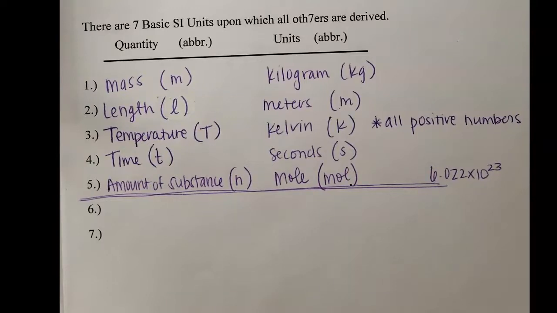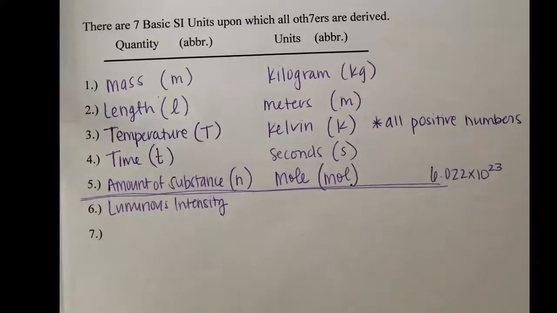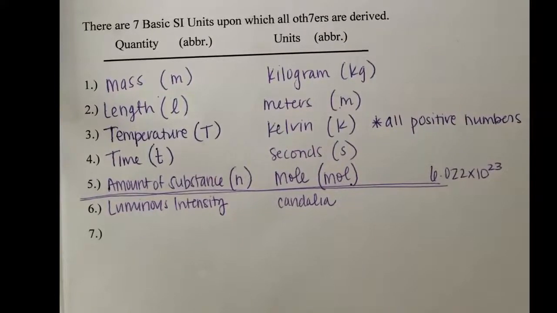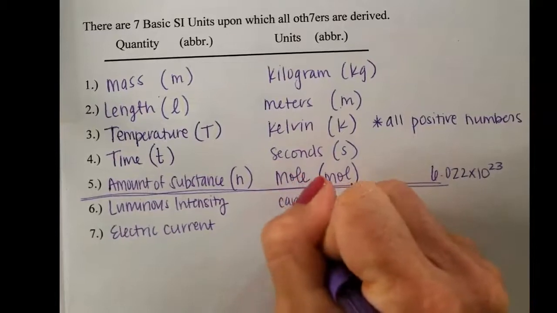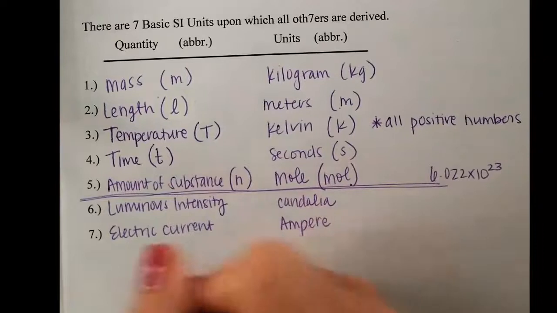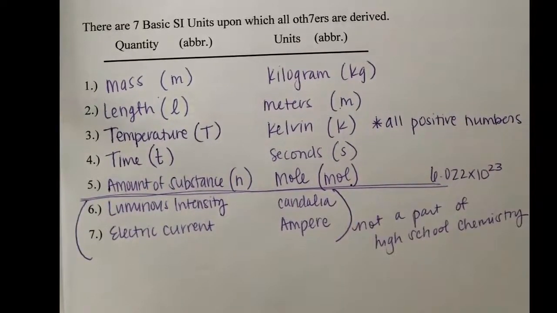There are some other measurements like luminous intensity used to measure light, and that's measured in candela. And we have electric current, which is measured in amperes or amps, okay? But for our purposes, these ones, they're really not a part of our topic. These are not a part of something that we're going to be seeing.